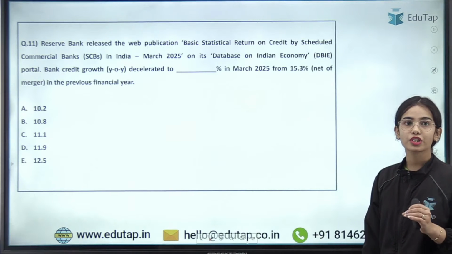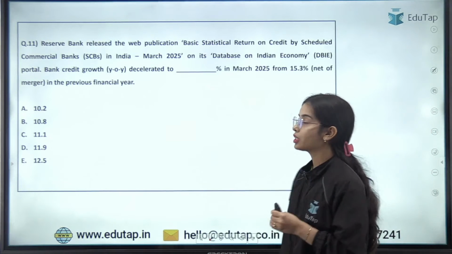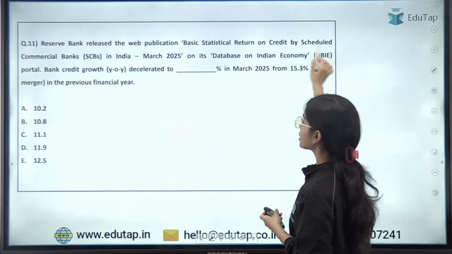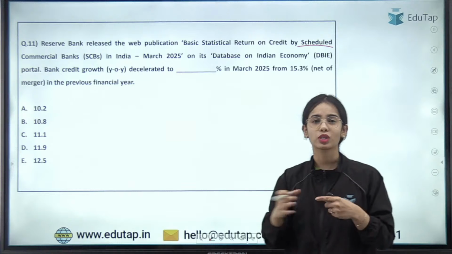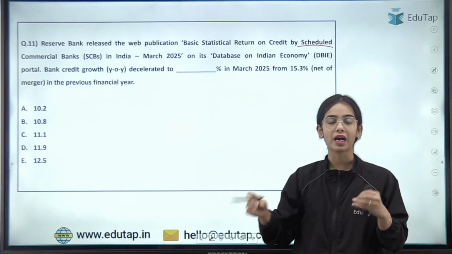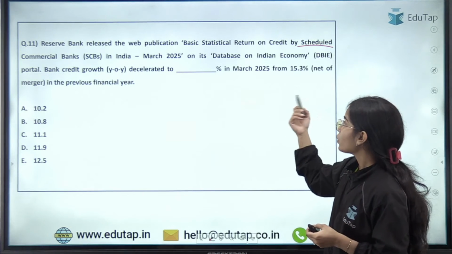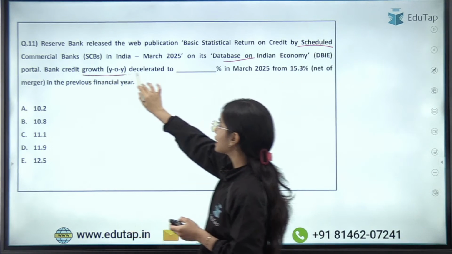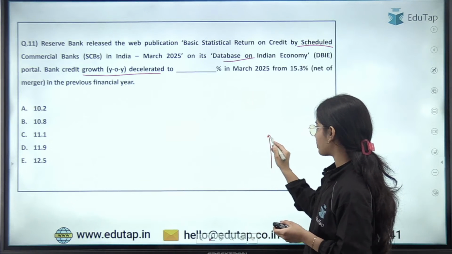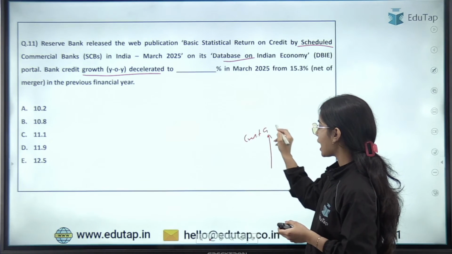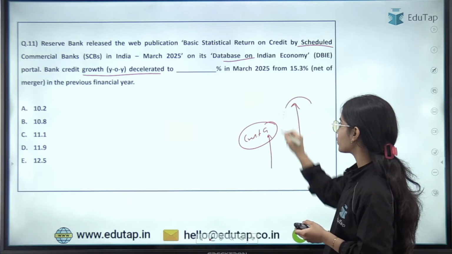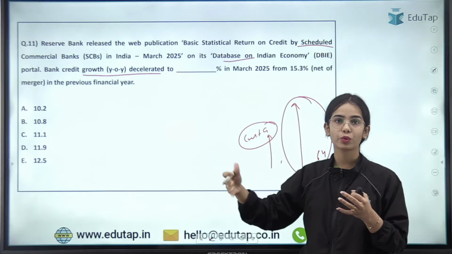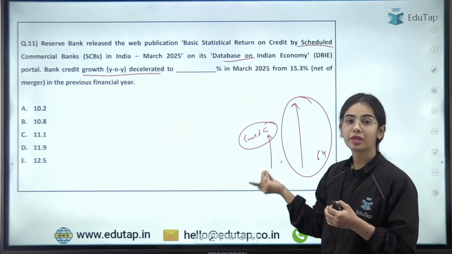Now coming to the next question. The Reserve Bank released the web publication Basic Statistical Return, BSR, on credit by Scheduled Commercial Banks in India, March 2025. So the yearly data was released for the Scheduled Commercial Banks, credit growth and such. Now you have to tell me that bank credit growth decelerated. That means the credit growth happened, but at a lesser rate as compared to the previous year. So as compared to the previous year, in 2024-25 the credit growth happened but by a lesser percentage.